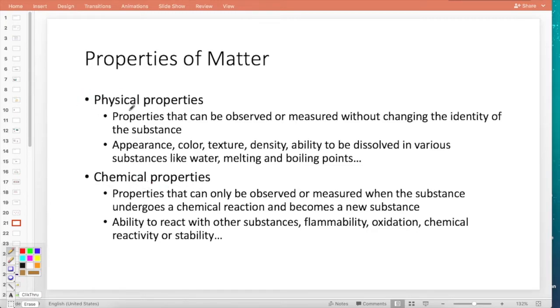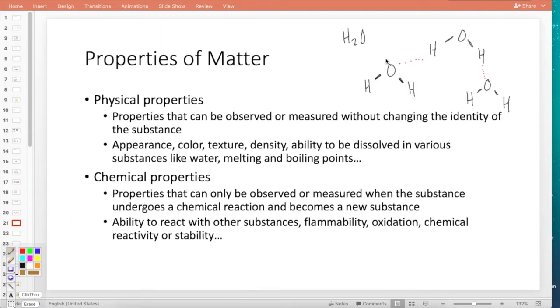Physical properties are things that can be really easily observed or measured without changing the identity of the substance. So think about water. What can you analyze about water? Remember, water is hydrogen, oxygen, hydrogen. What do these dashes represent? Chemical bonds, right? Let's just say that I have a collection of water molecules just like this. What else could I draw here to make my diagram look really accurate? I could draw intermolecular forces, right? So dotted lines.